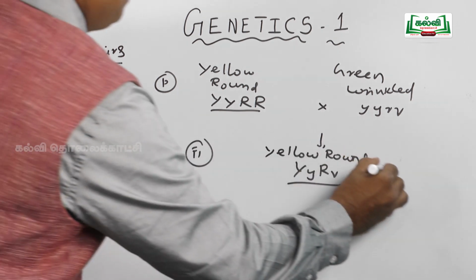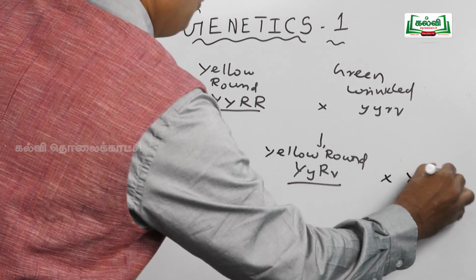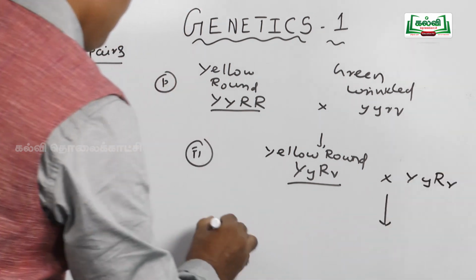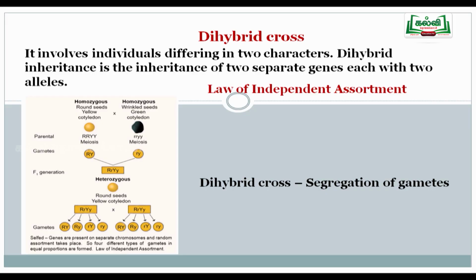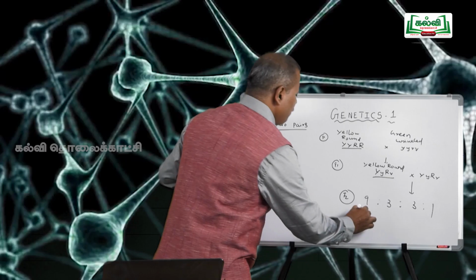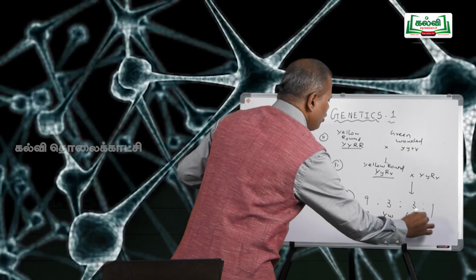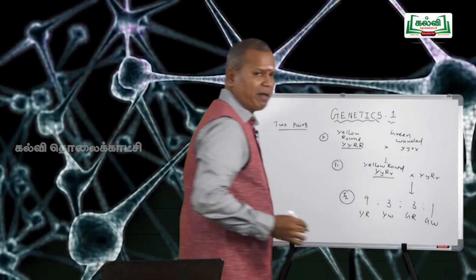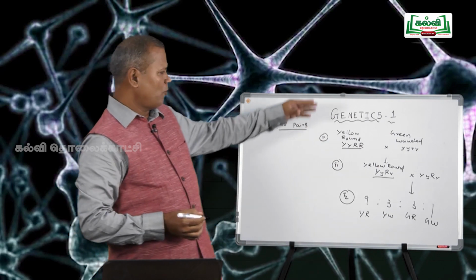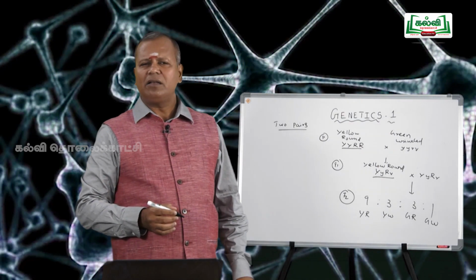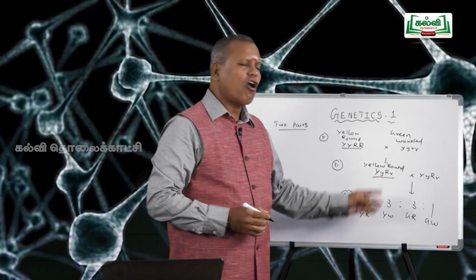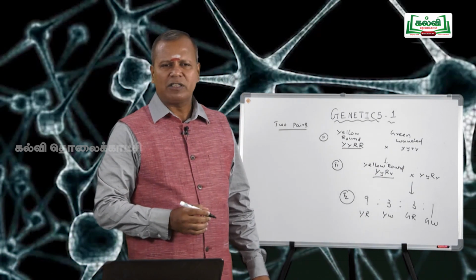On selfing, the F2 generation produced 9:3:3:1 ratio of yellow round, yellow wrinkled, green round and green wrinkled seed giving plants. Mendel crossed a pure homozygous yellow round with the green wrinkled. F1 generation produced all heterozygous yellow round seed giving plants.